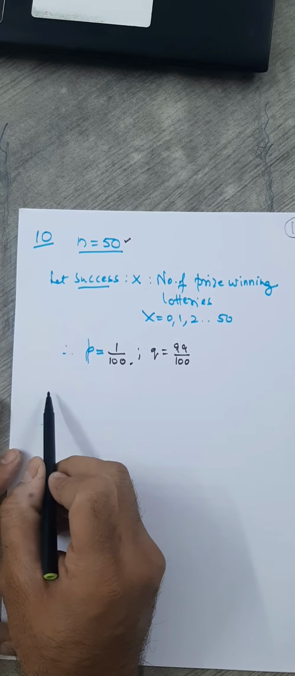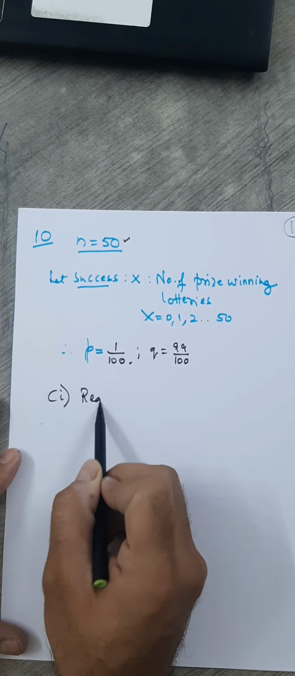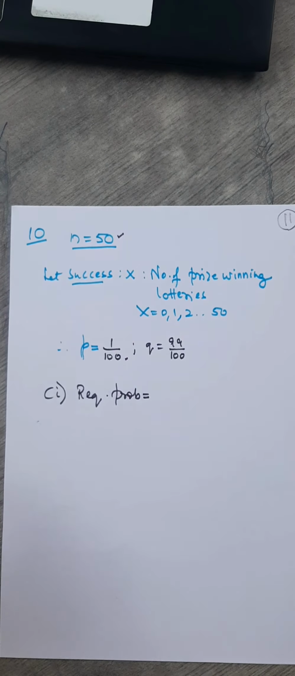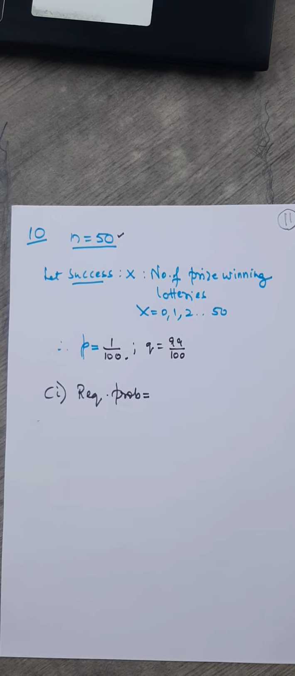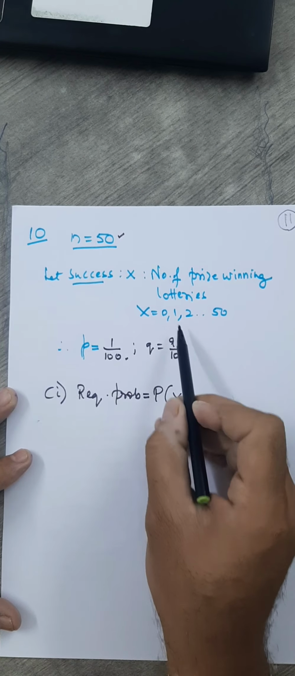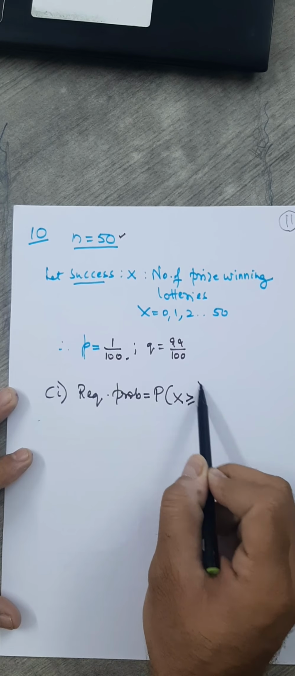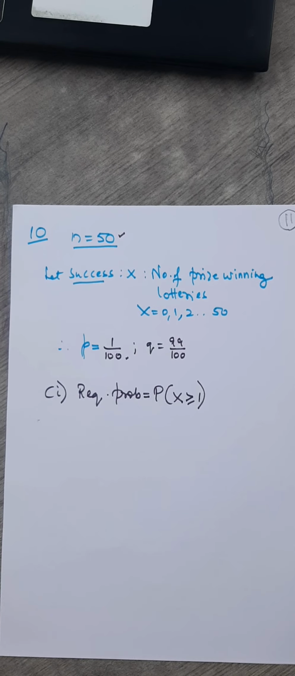X we have defined like this. Come to first question here. Required probability. I'm sure now you can do this because this is one of the simplest exercises. At least once. At least once means what? Here the probability where the number of prize winning lotteries must be 1 or more than 1.